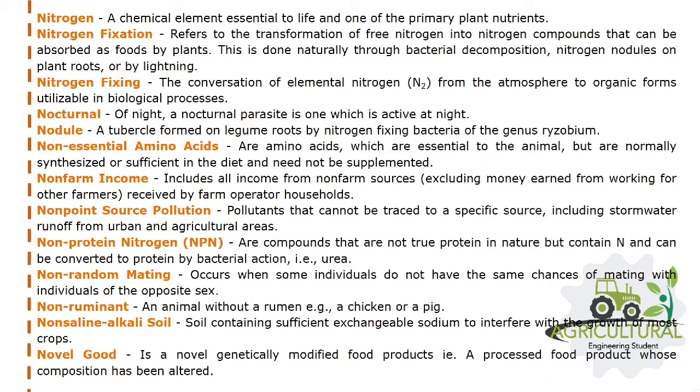Non-protein nitrogen, NPN, are compounds that are not true protein in nature but contain N and can be converted to protein by bacterial action, that is, urea. Non-random mating occurs when some individuals do not have the same chances of mating with individuals of the opposite sex. Non-ruminant, an animal without a rumen, for example, a chicken or a pig.